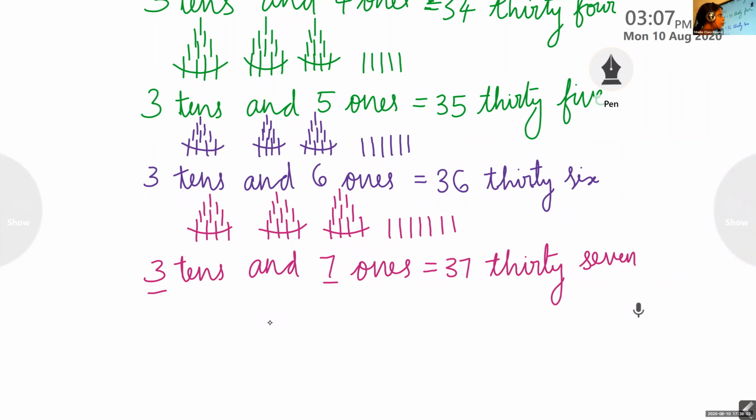Ritik, are you writing? Okay, now which number are you writing? 58 completed. Very good.